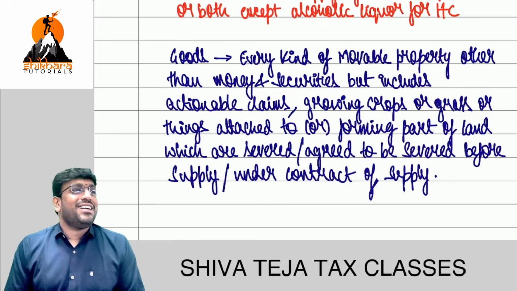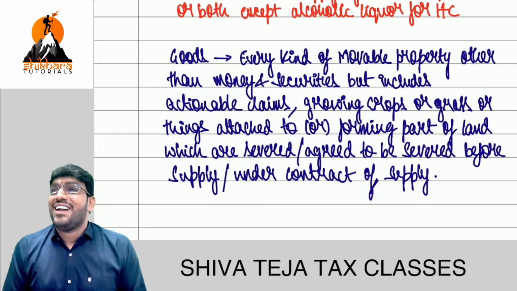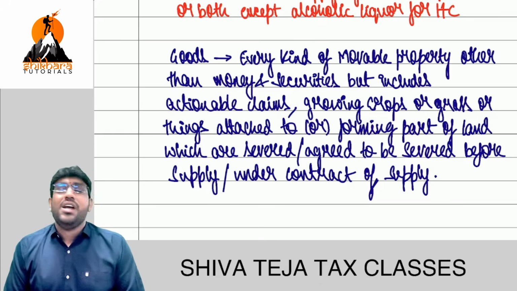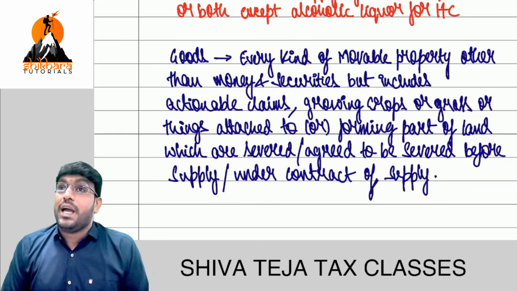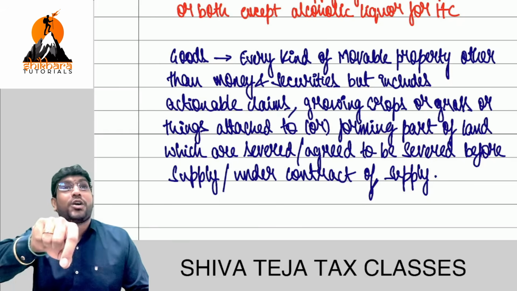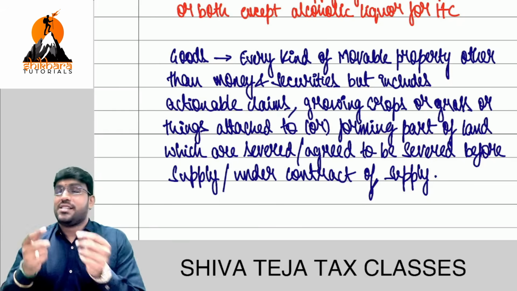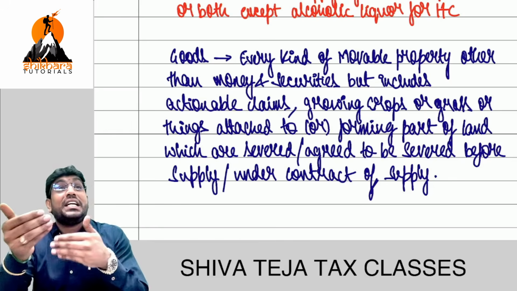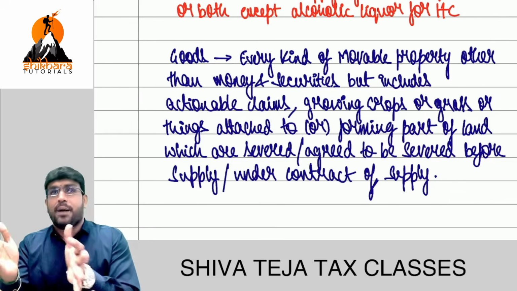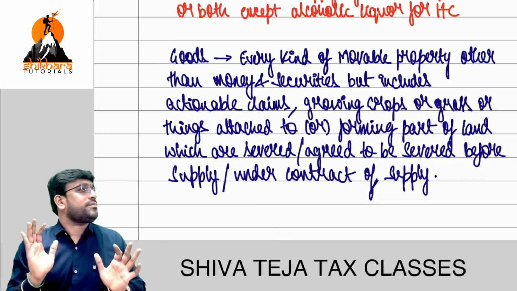So securities cover shares, debentures, bonds, units and all. On all this, we never pay GST. But services of a stockbroker are taxable because he is not selling shares. He is only facilitating the transaction of security for which he is charging brokerage commission. That will be taxable. Clear?